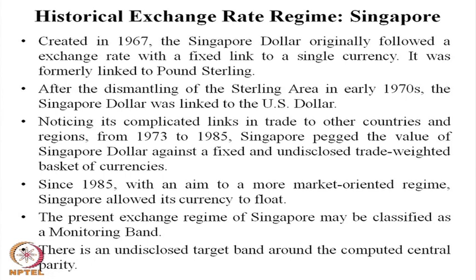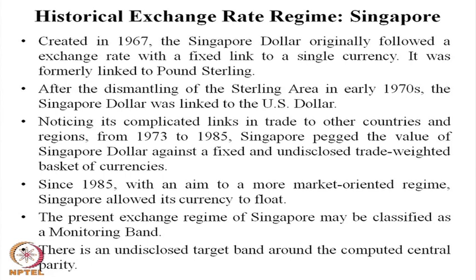But in the later part, they realized that it is very difficult to peg the value of the Singapore dollar against a fixed rate. So they abandoned the policy, and in place of a fixed exchange rate, they adopted a trade weighted basket currency.